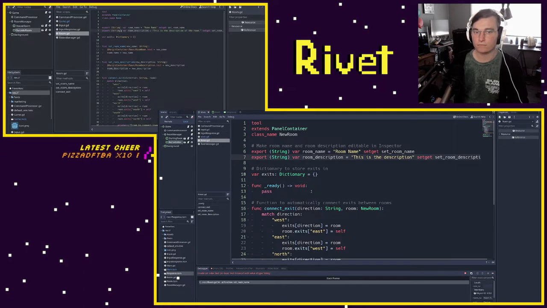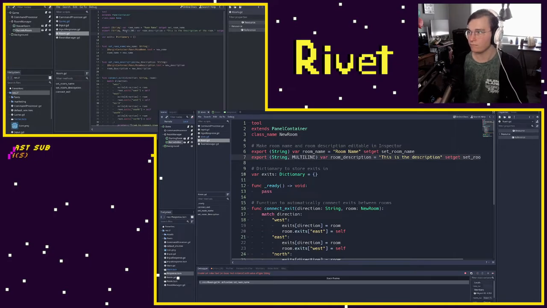So what we can actually do is, after string here, in our export hints, I can make a comma and then do MULTILINE, just all caps here. And this is one of many available editor hints or export hints you can give the Godot engine. There's a whole page in the Godot documentation about export hints. I highly recommend you look it up. I'll try and include that in the description for this video.